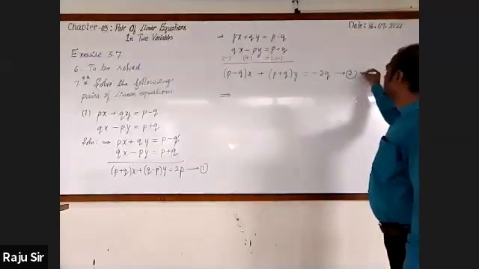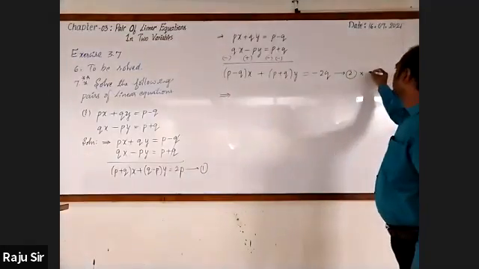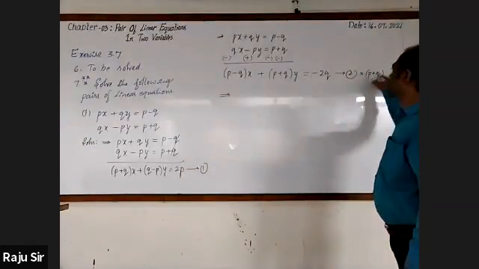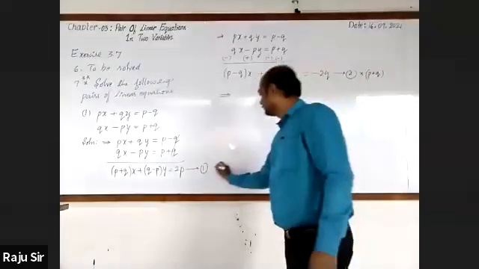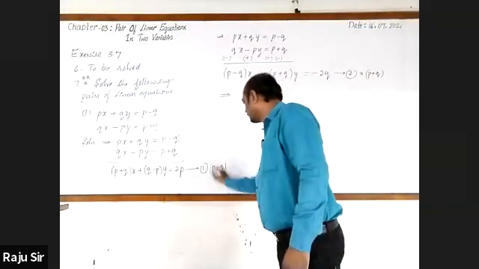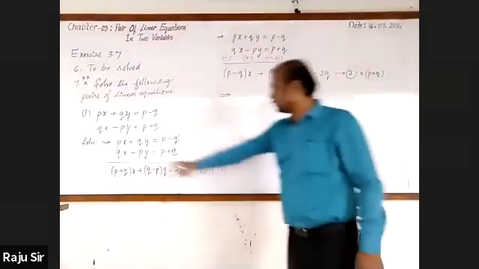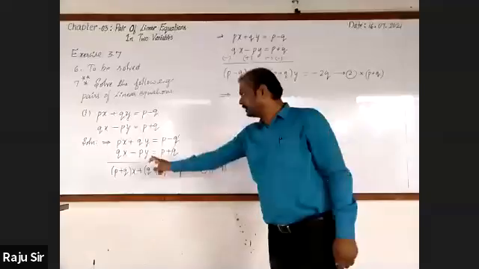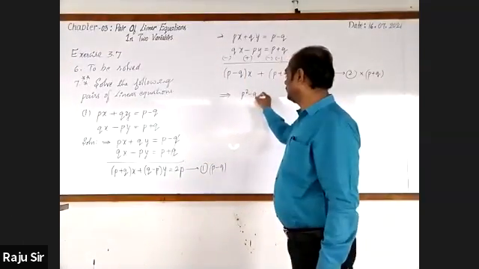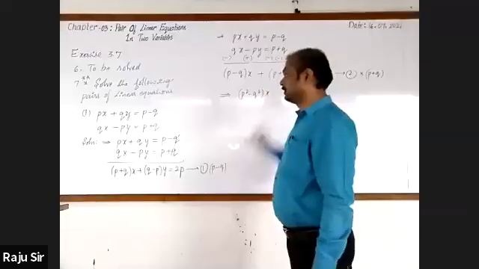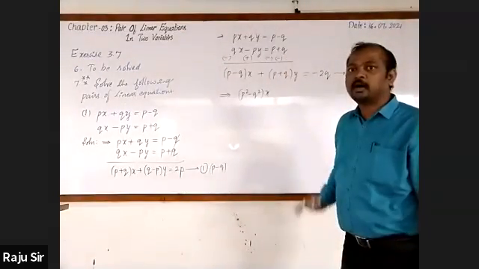Let us multiply equation 2 by P plus Q and equation 1 by P minus Q. Now, here I am multiplying equation 1 by P minus Q. This will be P square minus Q square into X. Are you following?